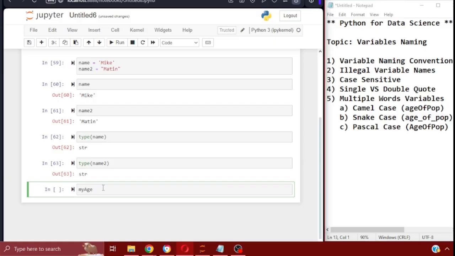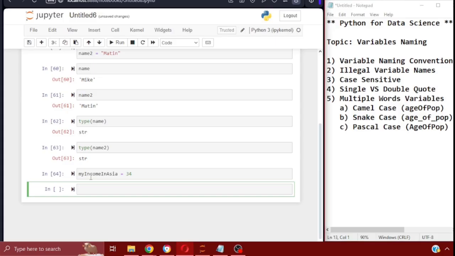So myAge, and let's say myIncomeInAsia. That itself is a camel case, because you have the lowercase at the beginning and then capital letters that follow. Let's say 34 as a value. You're going to see this was accepted as it is.